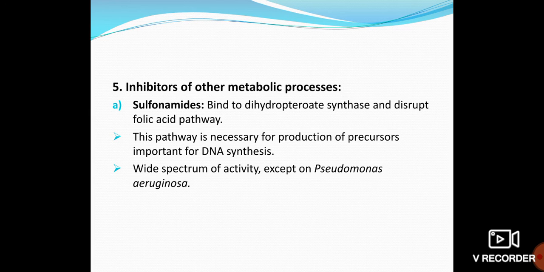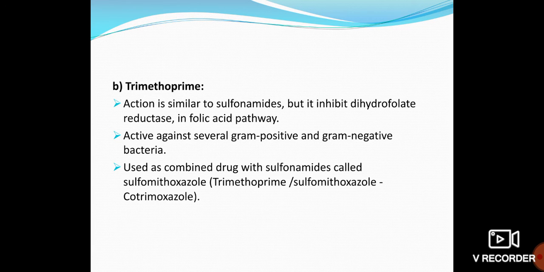Next one is the inhibitors of other metabolic processes. For example, sulfonamides. This will affect dihydropteroate synthase and disrupt the folic acid pathway. This is very important for the DNA structure. Unless this folic acid pathway happens, the DNA structure may not be maintained. So this antibiotic will affect that pathway. And some other compounds like trimethoprim also work in the same way as sulfonamides.